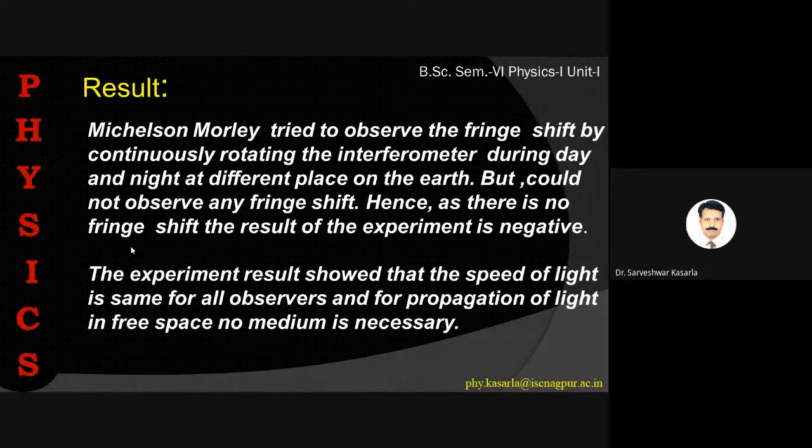So this is the important result, and this experimental result was explained properly by the theory of relativity. By the special theory of relativity, one can explain the result. That is what we are going to see in the next lecture. We will discuss the frame of reference, the Galilean transformation equations, and then the drawbacks of the Galilean transformation equations, and then we will see the Lorentz transformation equations, and later on we will see how Albert Einstein explained these experimental results.